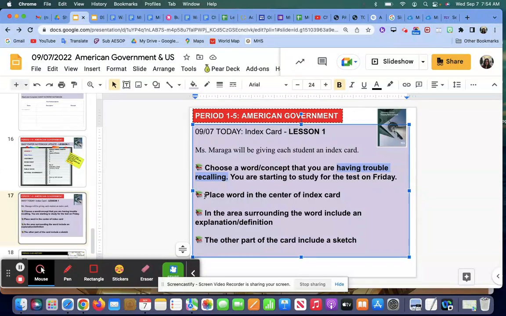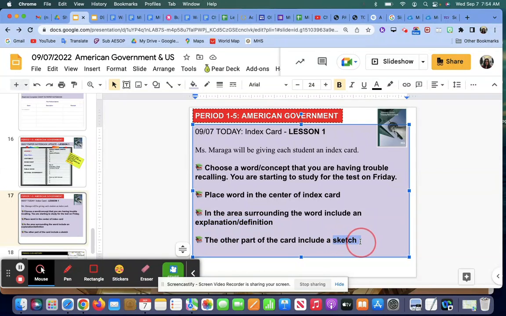In the center of the index card, write the word. And then in the area that's surrounding the word, include an explanation or a definition of it. And then lastly, put a sketch, some sort of illustration to represent the word along with that explanation and definition.